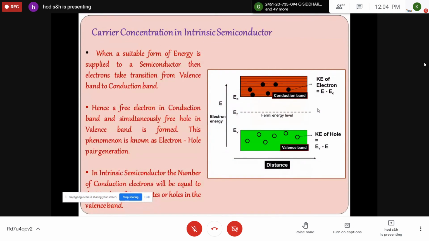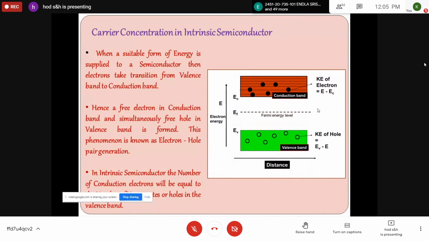So in this chapter, initially we will be discussing the carrier concentration in intrinsic semiconductors, because for extrinsic semiconductors the equations are different, since we are adding a trivalent or pentavalent impurity. Here we are doing two big derivations: carrier concentration in intrinsic semiconductor, electron concentration and hole concentration. Two derivations are there, based on the density of energy states and the Fermi energy function.